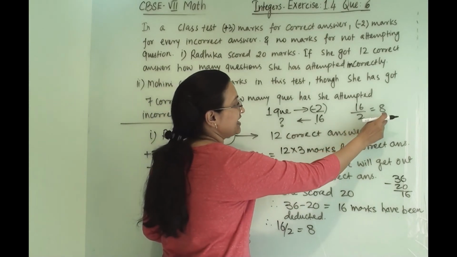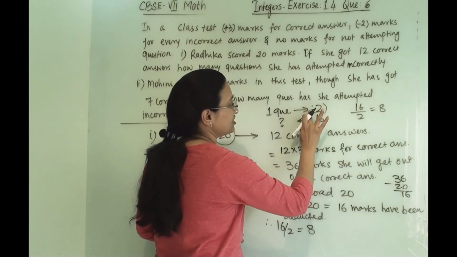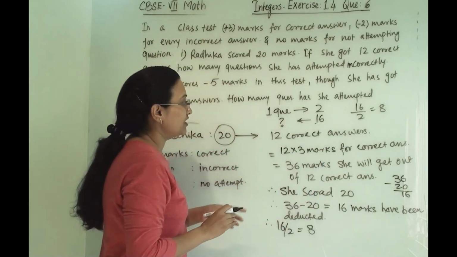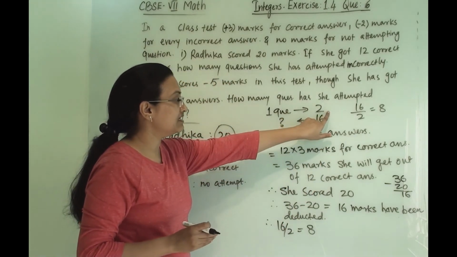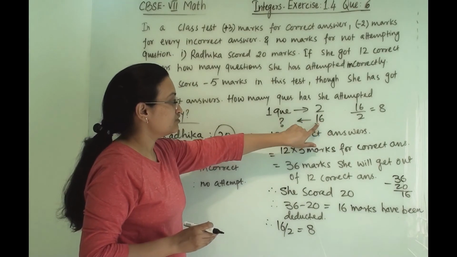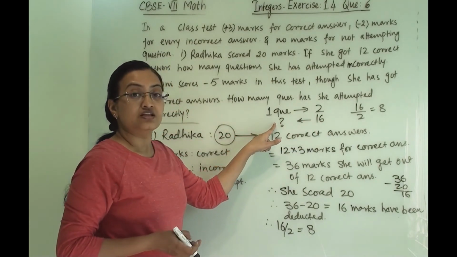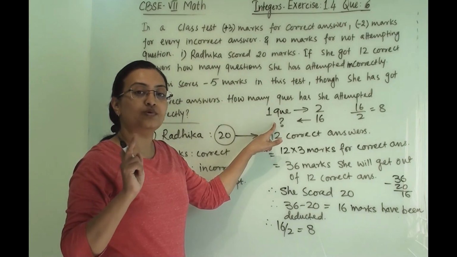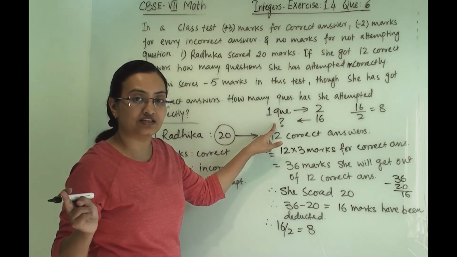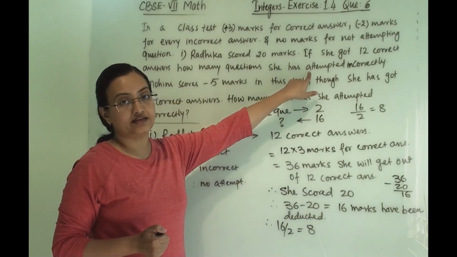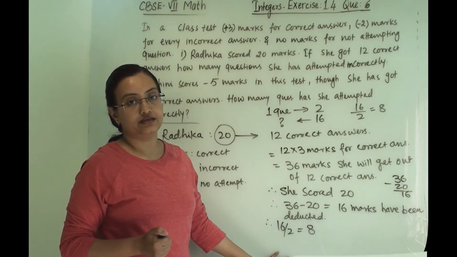Then only we will get the number of questions in positive form. So here we are not writing -2, only we are writing 2. So for one question, how many marks are they deducting? 2 marks. So if they have deducted 16 marks, how many questions has she answered incorrectly? That is how we are getting the number of questions she has attempted incorrectly.